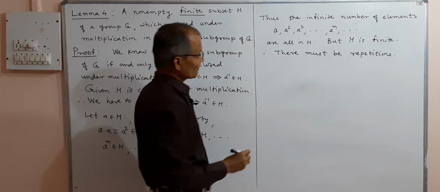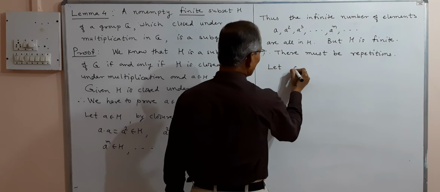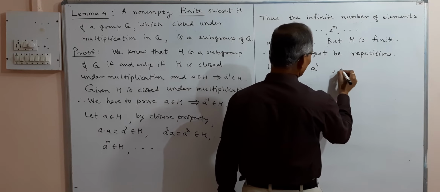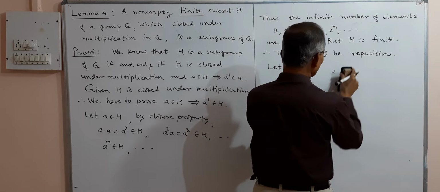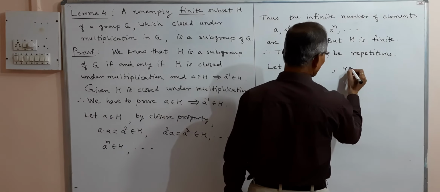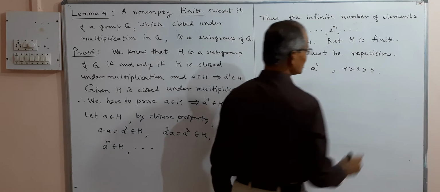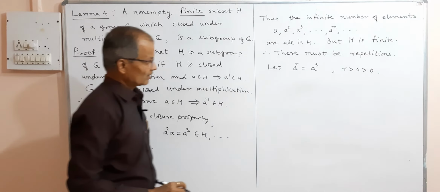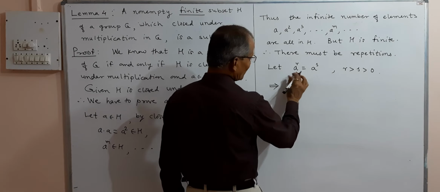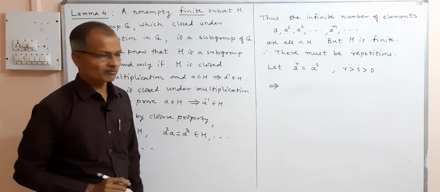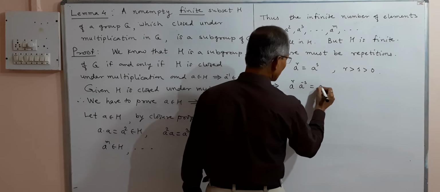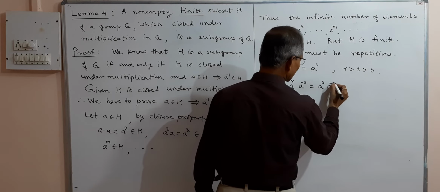And so let a to the power r be equal to a to the power s, where we may consider the greater power on the left side, so r is greater than s is greater than 0. These are positive powers. Now this implies we multiply both sides by a raised to minus s, and that is a raised to r times a raised to minus s is equal to a raised to s times a raised to minus s.